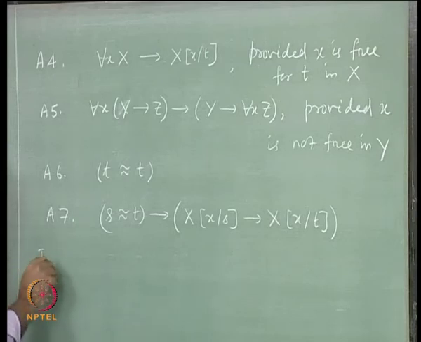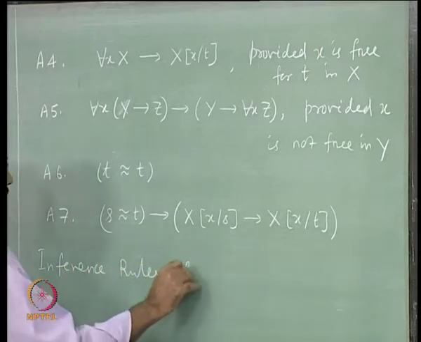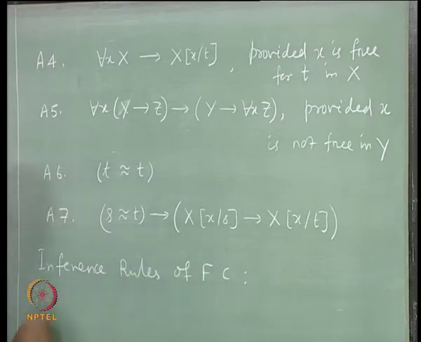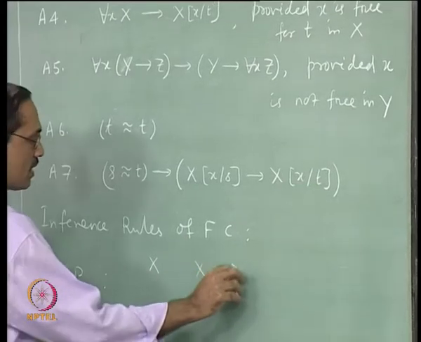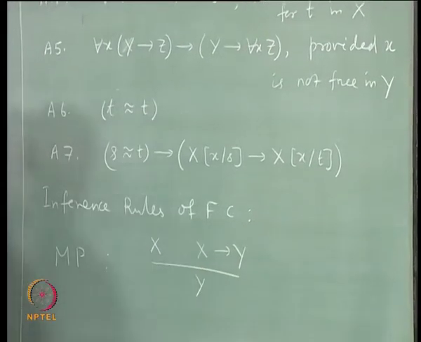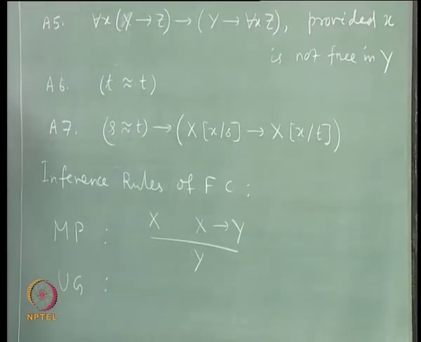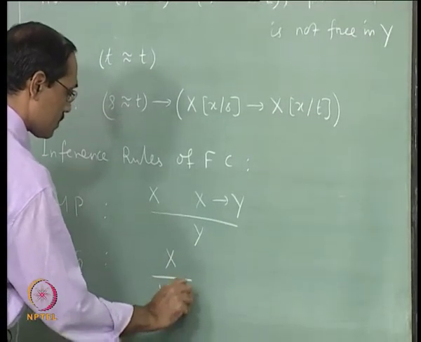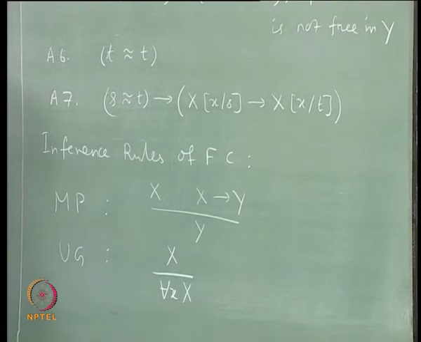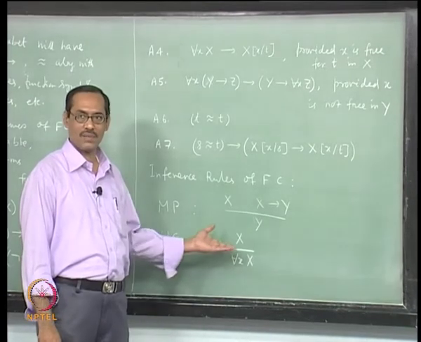Then we will have the inference rules of FC. So, as earlier we will take modus ponens which says x, x implies y, therefore y, and then universal generalization, that is from x you can conclude for each x x, but there is again a problem, always you cannot infer from p x, you cannot say for each x p x, right, it will allow something wrong.